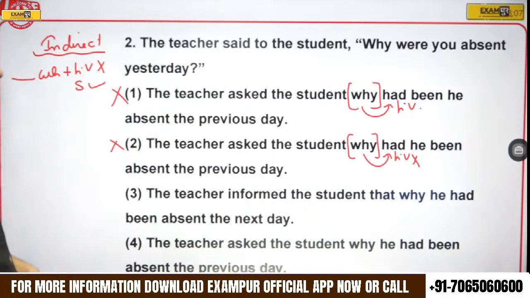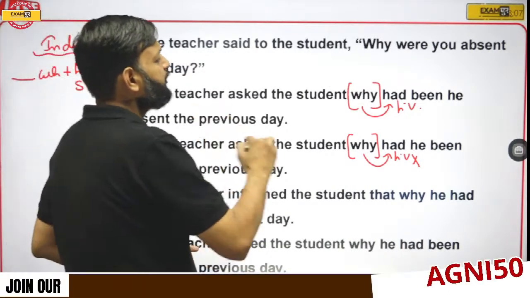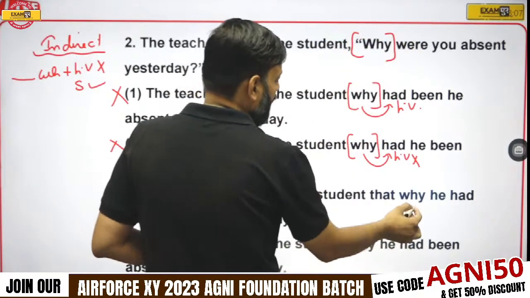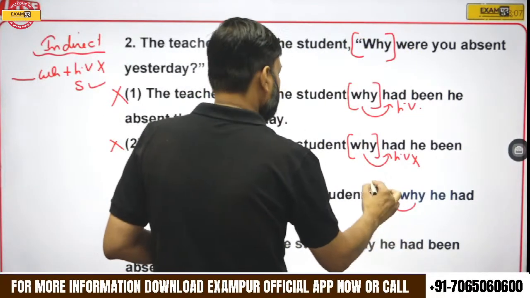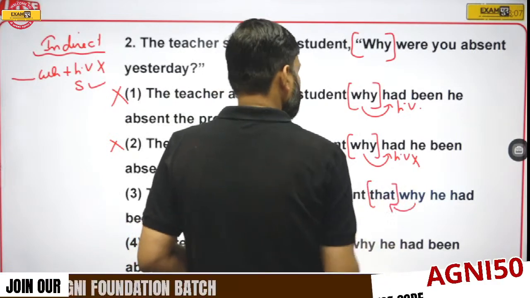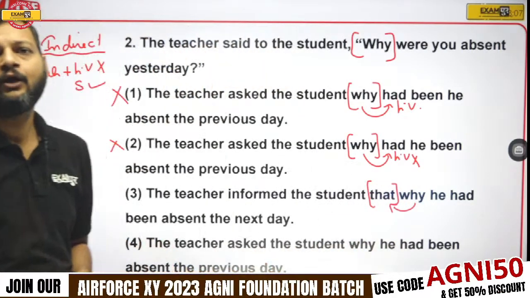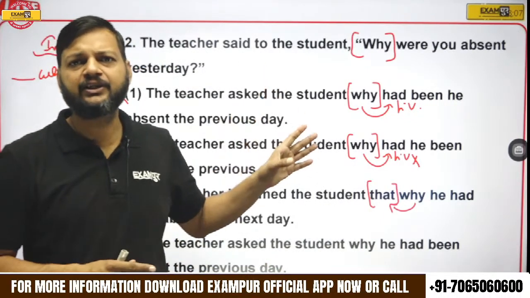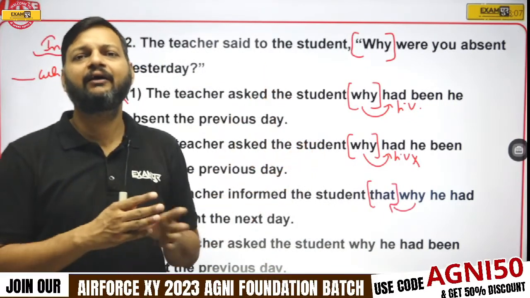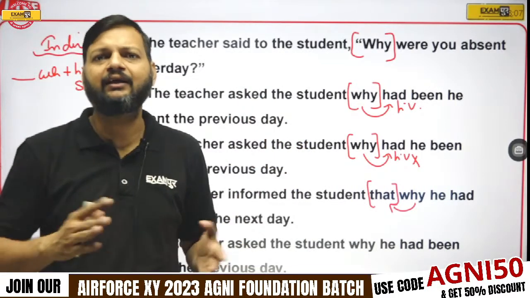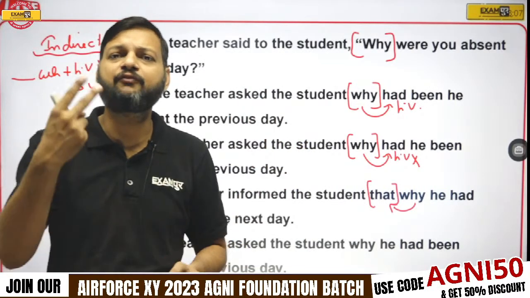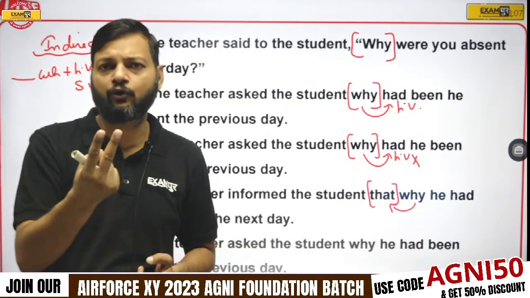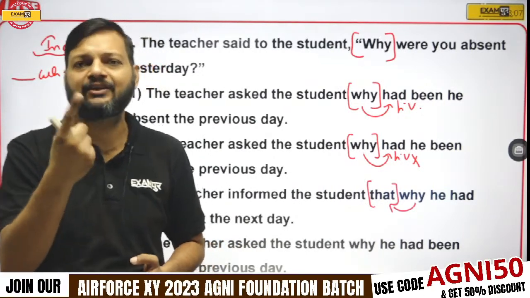Now, here the WH word is the only conjunction that can be used. But in option number 3, WH is preceded by that. Since there is only one conjunction, the WH word, we cannot use another conjunction. There cannot be two conjunctions for two clauses. For two clauses we need just one conjunction.